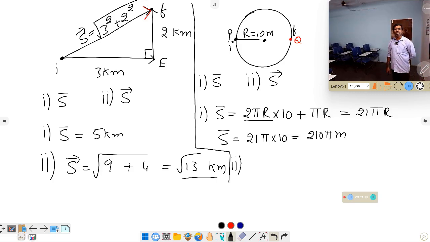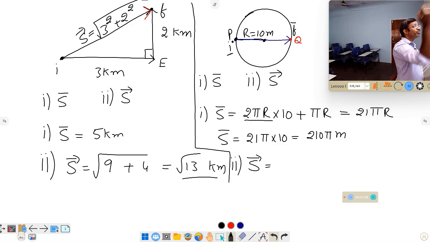Right? Next question in this, one more, that is displacement. What is displacement? Displacement is a vector quantity. First you have to understand, it is always taken in a straight line. So circle is not a straight line, and it is always taken between initial and final. So this is the initial position and this is the final position. So you take a straight line from initial to final. I'm taking the blue color line, initial to final. This is the way you have to take, and keep the arrow mark at the final.